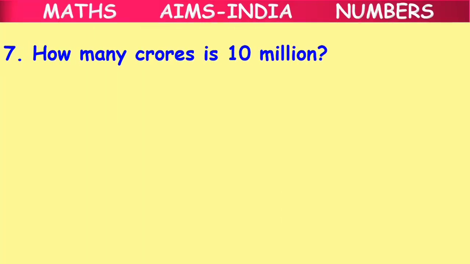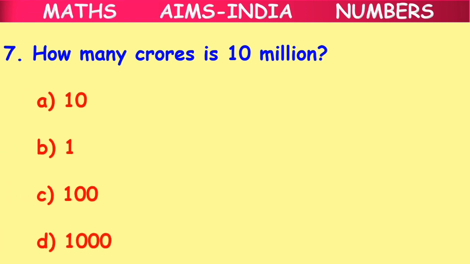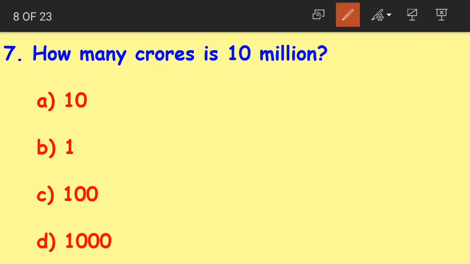Question number 7. How many crores is 10 million? Now crores is in which system? Crores is in the Indian system and millions are in the international system. Right. Option A 10, option B 1, option C 100, option D 1000. If we look at the place values, let us first write the Indian system because they are asking crores first.